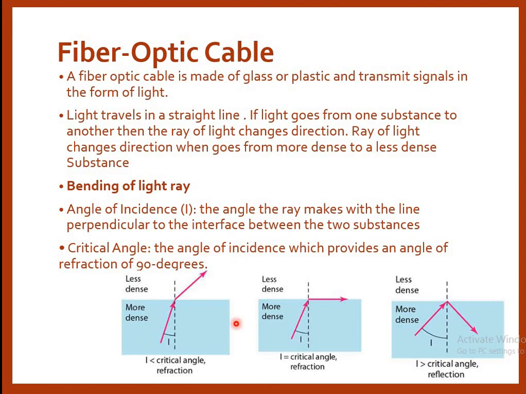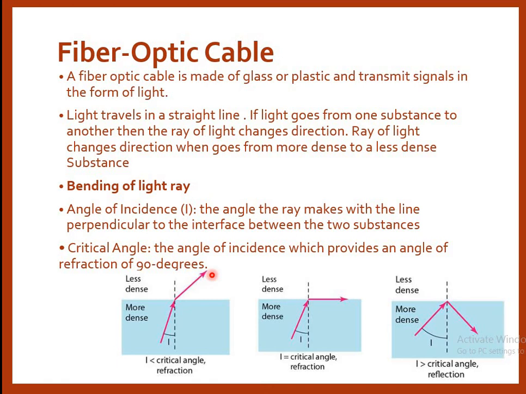We have three pictures over here. First thing is, what is the angle of incidence? The angle the ray makes with the line perpendicular to the interface between the two substances is called the angle of incidence. So this is your angle of incidence. Then if your light travels from a more dense to a less dense material, it will reflect. So this line is called the angle of reflection.